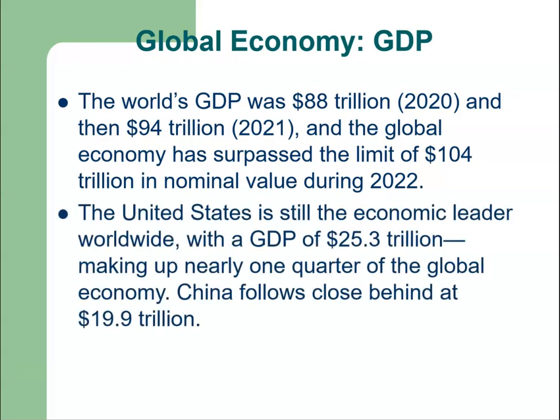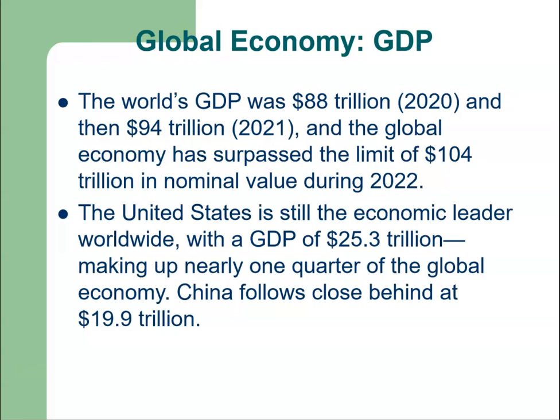There are some other facts about the world's economy, and these include that the United States of America is still the economic leader worldwide with a GDP of 25.3 trillion US dollars, and it makes up nearly 1/4 of the global economy. So it means that 25% of the global GDP is accounted for by the United States,